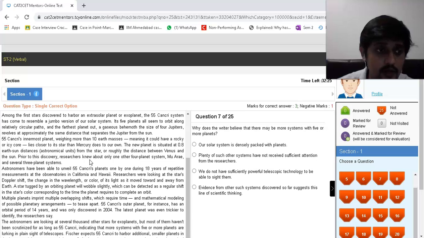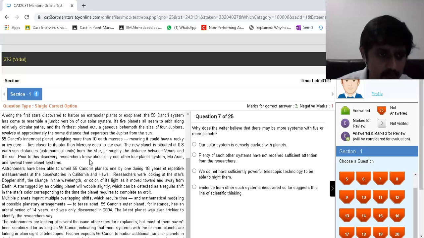The 55 Cancri system has come to resemble a jumbo version of our solar system. Its 5 planets all seem to orbit along relatively circular paths, and the farthest planet out, a behemoth the size of 4 Jupiters, revolves at approximately the same distance that separates Jupiter from the Sun. The innermost planet, weighing more than 10 Earth masses, meaning it could have a rocky or icy core, lies closer to its star than Mercury does to our own. The new planet is situated at 0.8 Earth-Sun distances from the star, or roughly the distance between Venus and the Sun.